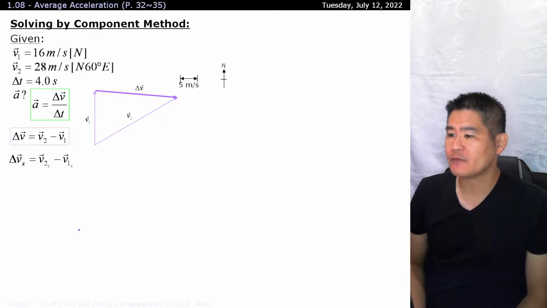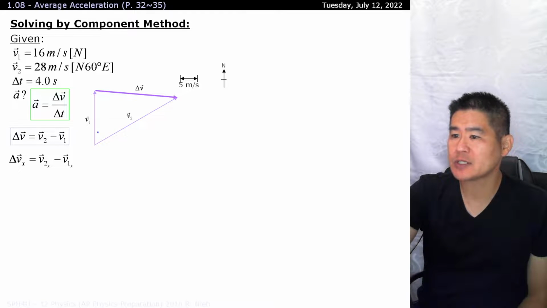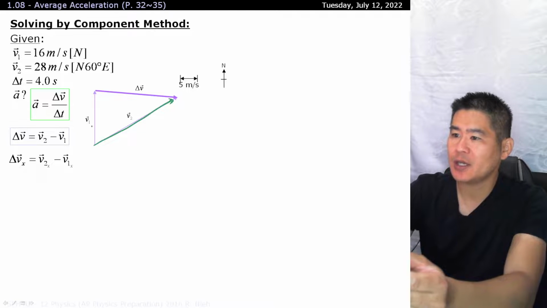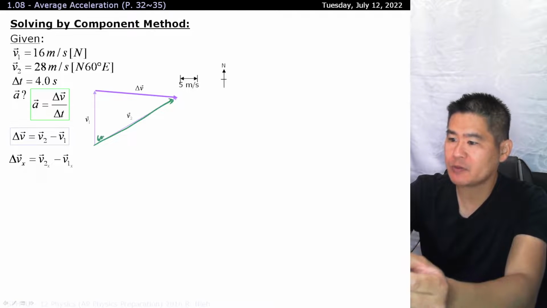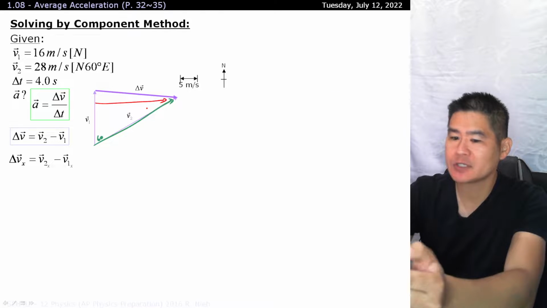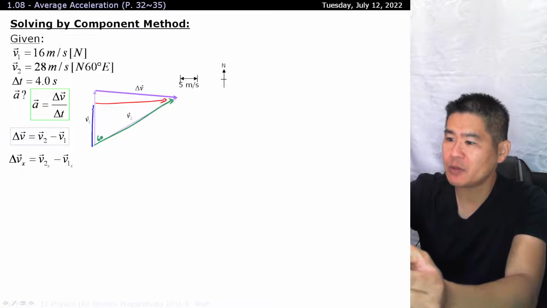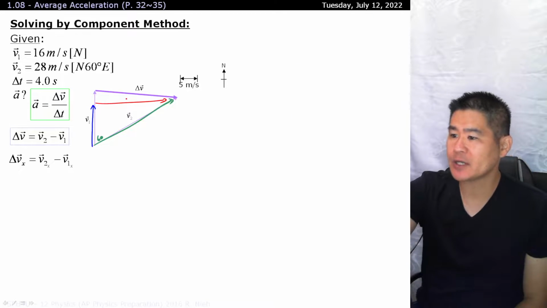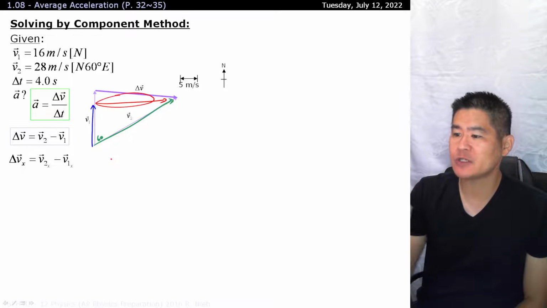Okay, so our v2, the x component, let's take a look at this. Our resultant vector points upwards like this, and just according to how the angle is set up over here, we have our x component on the opposite side of 60 degrees, and we have our y component adjacent to 60 degrees. So when we solve for our v2x over here, we need to multiply v2 by the sine of 60 degrees.